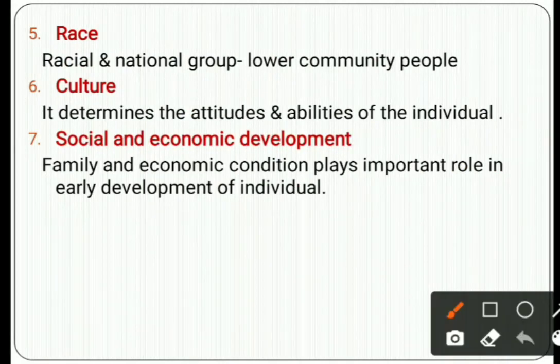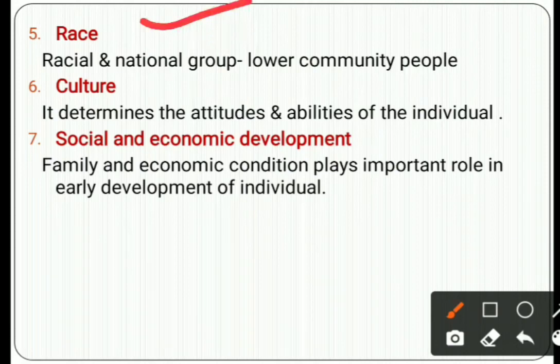Then the next is race. What is race? When differences exist between families as a result of environment, they will be more marked between racial groups. Racial means some people belong to a particular community. Some people are in a higher community with higher status, and some are of lower status. In olden days the lower community people were deprived of educational facilities, so it became a limiting factor for intelligence.